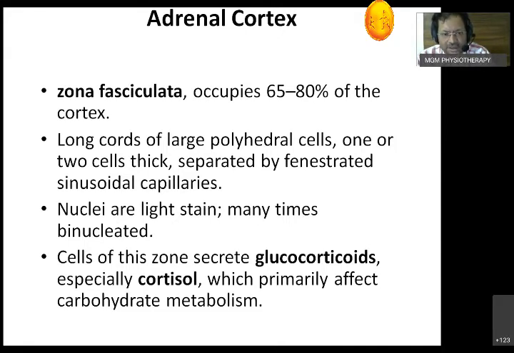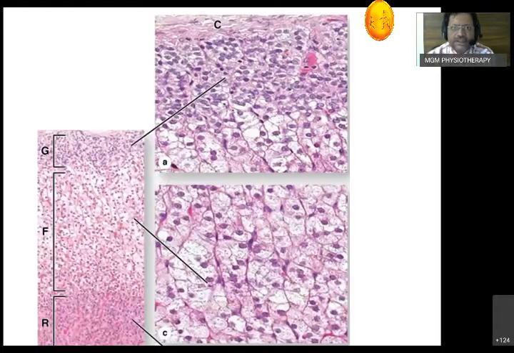See, that was salt metabolism. Here, the glucocorticoids mainly help in carbohydrate metabolism. What it does, we will see in a short while, because once it is secreted, it affects various places. Especially it has a similar effect to insulin, increasing the absorption of glucose, making more glucose available in the cell. On the other side, it mobilizes fatty acids so that fatty acids are also available in the cell, and this goes to the liver. Glucose is produced in the liver from amino acids and fatty acids.